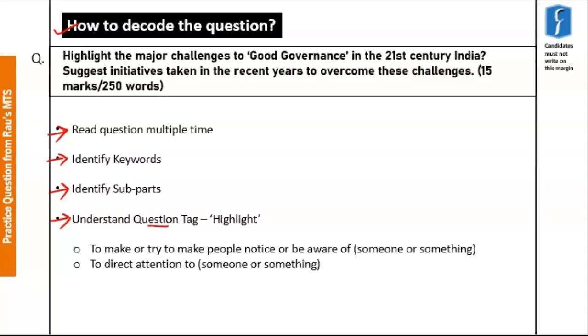So, the question reads, highlight the major challenges to good governance in 21st century India. Highlight here is the question tag, and the question is asking about the major challenges to good governance in 21st century India. So, good governance becomes an important keyword here. Further, the question reads, suggest initiatives taken in recent years to overcome these challenges. So, another important keyword here is initiatives and in recent years.